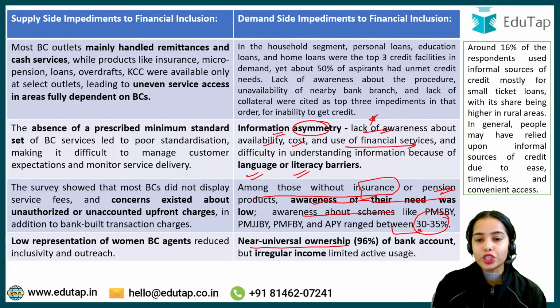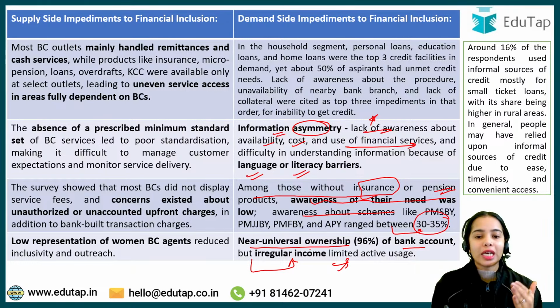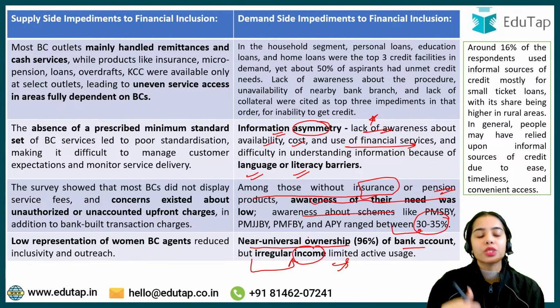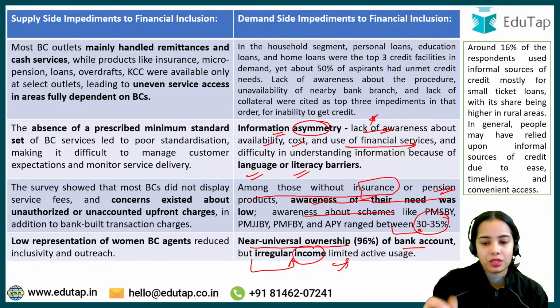Near universal ownership of bank accounts, but irregular income and limited active usage. As I have told you, income stability leads to financial stability. If the people do not have income, even after owning bank accounts, they will not be able to use the banking services.